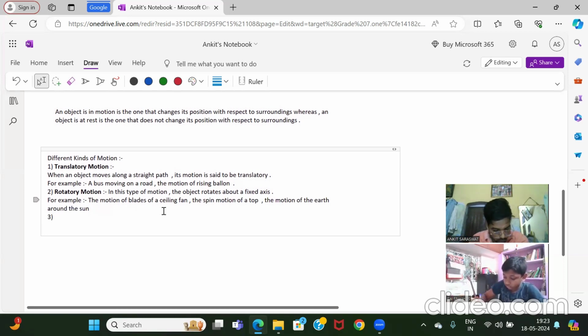Third, oscillatory motion. Basic code. Okay, you can understand. I will explain, don't worry. Oscillatory, what is oscillatory? Write down the definition. A motion